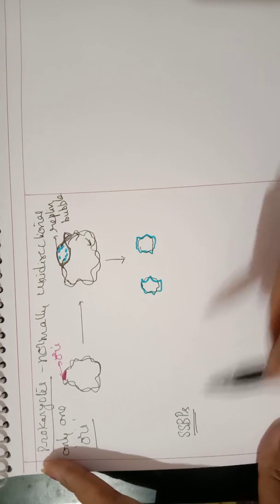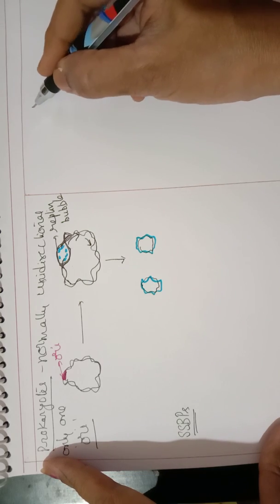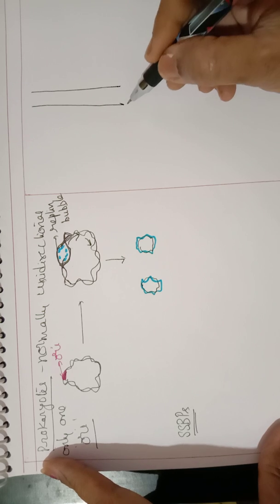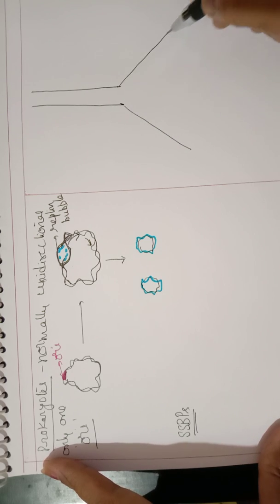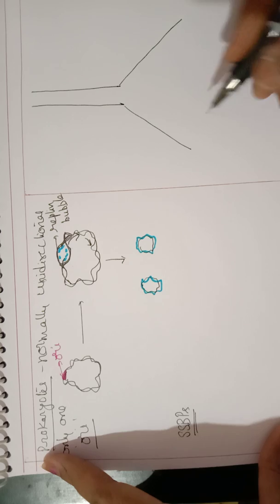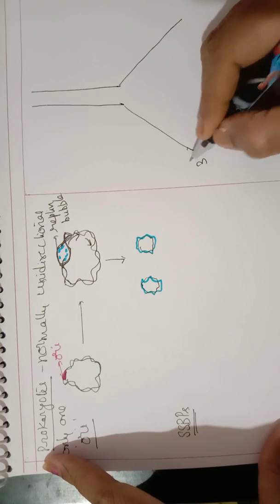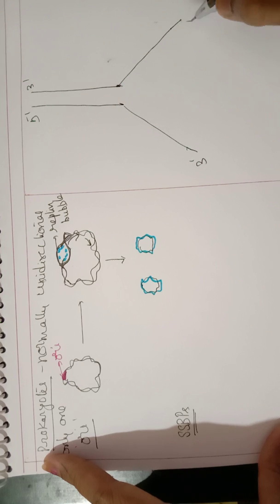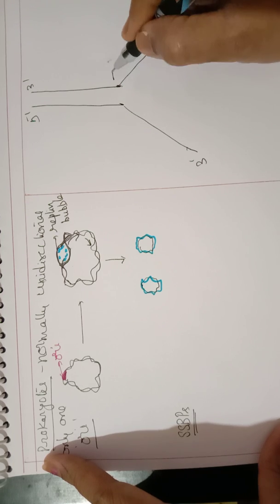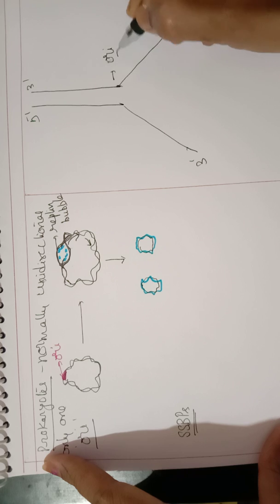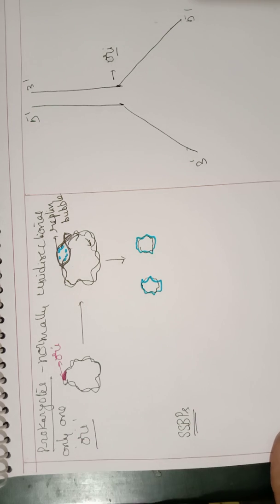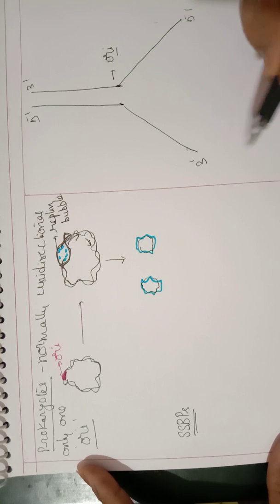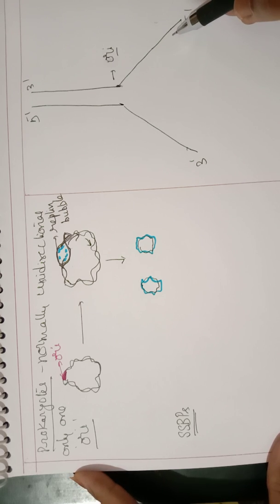Again, taking a replicating fork. Let us take one replicating fork and then try to understand. So this is one replicating fork. And this is the point of origin. Now once the unwinding, so here there is an unwinding. This is a bubble and then it forms a replicating fork.